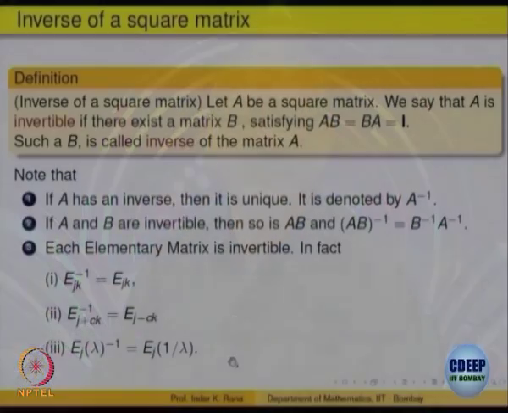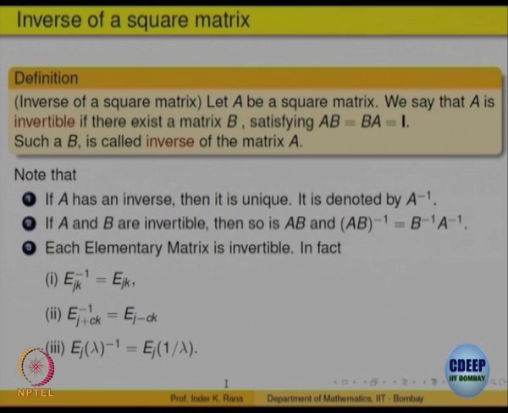Interchanging i with j is reversed by interchanging j with i; adding a multiple of the jth row to the ith row is reversed by subtracting it back; multiplying by a non-zero scalar, that is why we said non-zero. Two reasons: one, in the equations that equation may become 0, data may be lost. Another thing is, if you multiply a row by a non-zero scalar to get that elementary matrix, then you can multiply by 1 over that scalar and get back the identity matrix. So, all three types of elementary matrices are invertible matrices, special matrices.